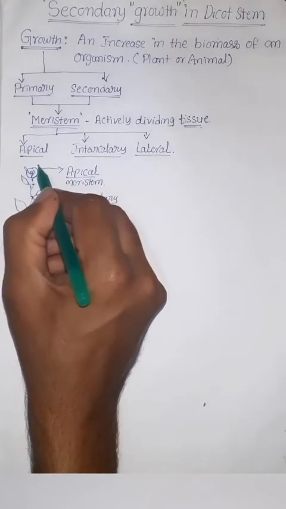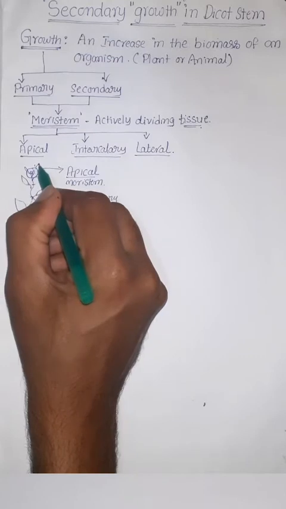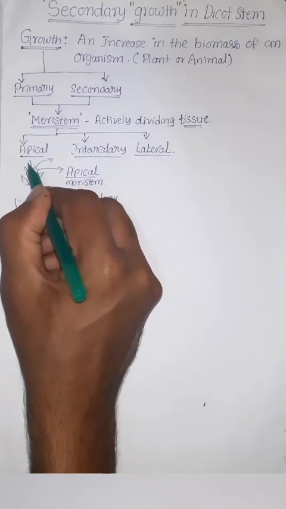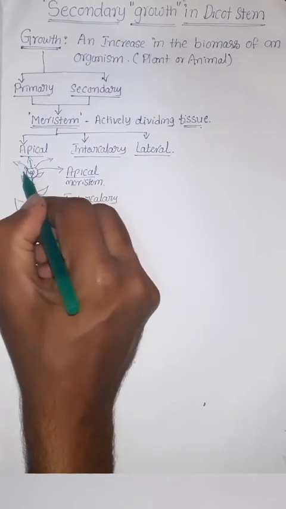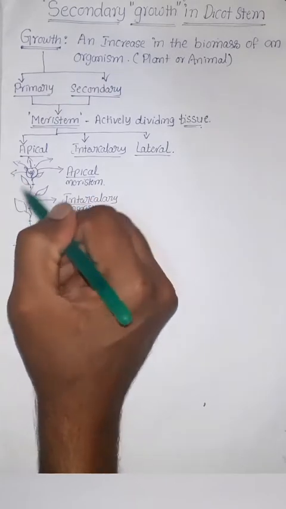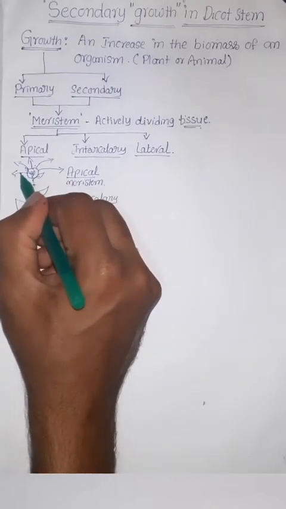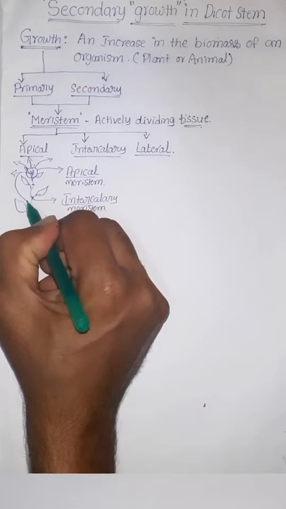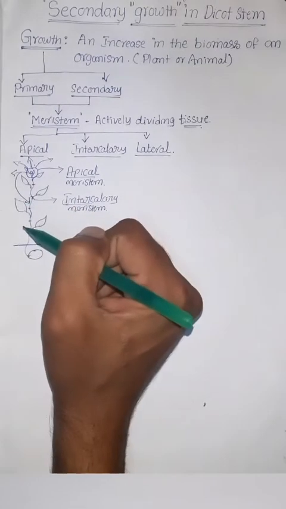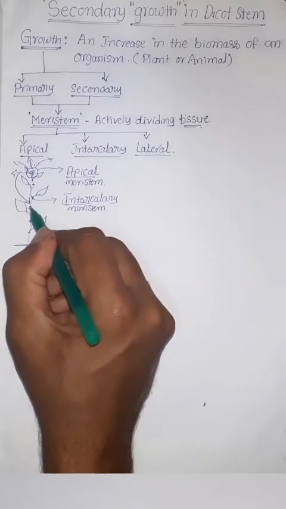After that, we can see multiple branch formation and leaf formation on the primary plant. Due to the weight of these branches and leaves, it creates pressure on the primary stem.